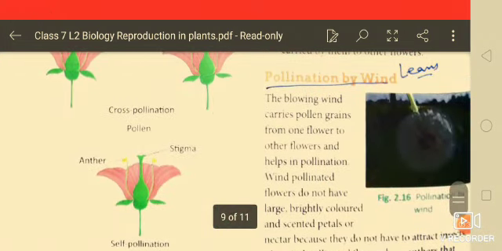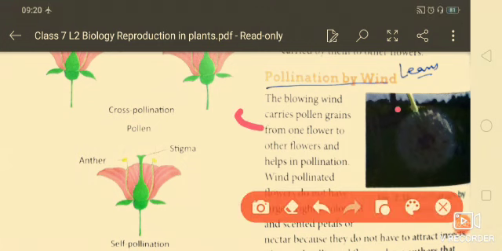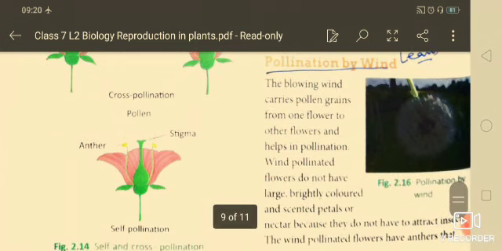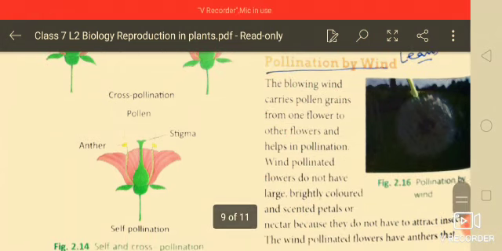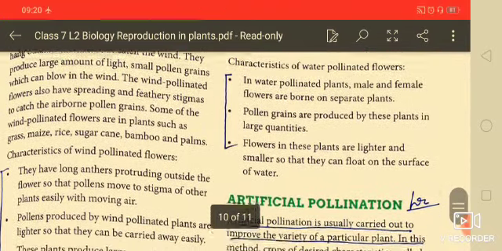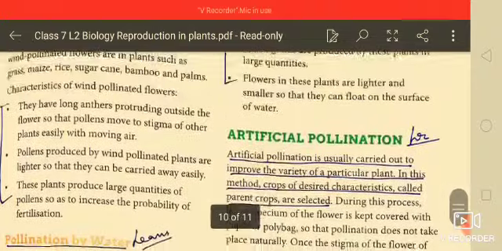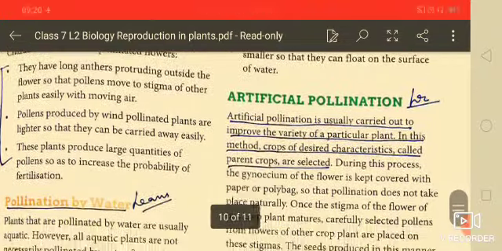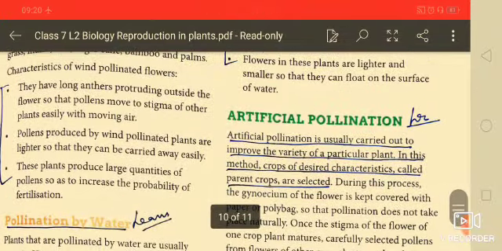Now next one is pollination by wind. You know that with the help of wind, pollen is carried from one flower to another flower, and that is pollination by wind. Next, we will look at the characteristics of water pollinated flowers, but before that we will study the characteristics of wind pollinated flowers.